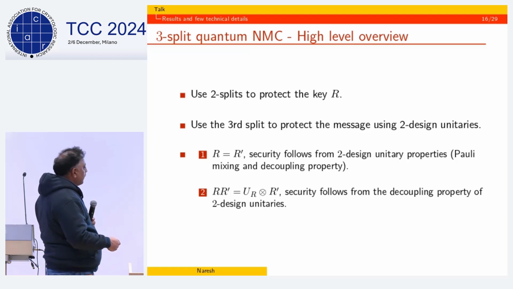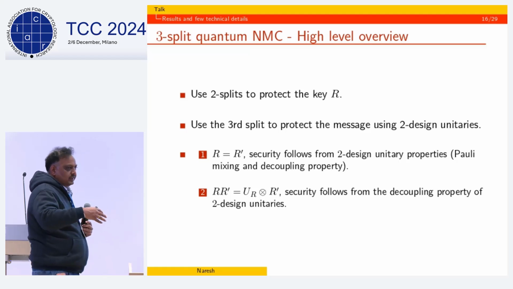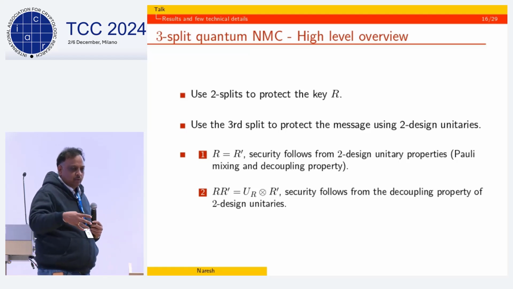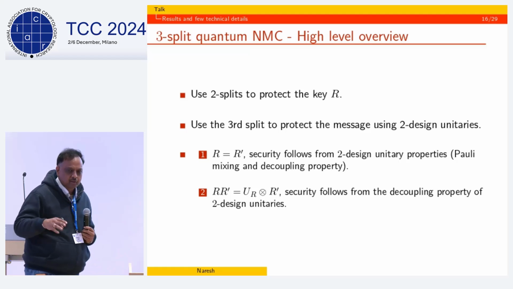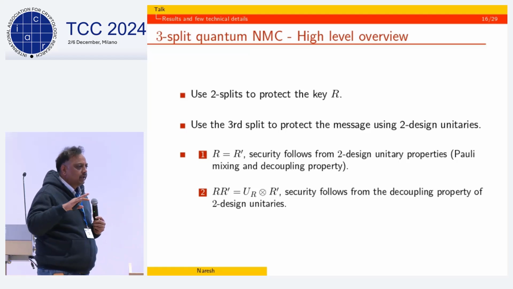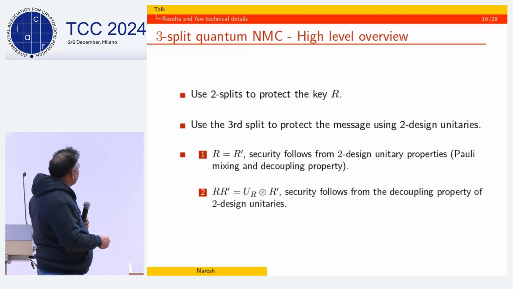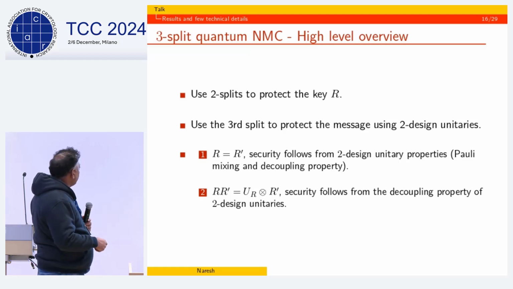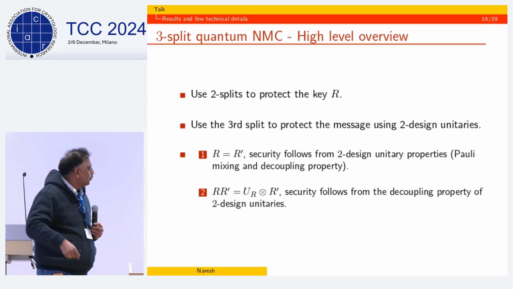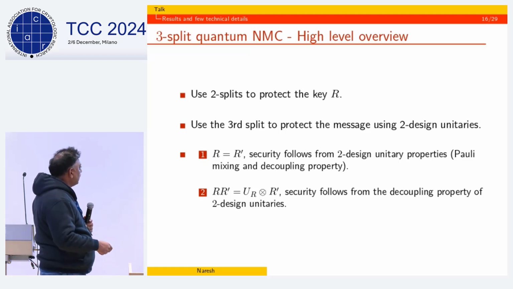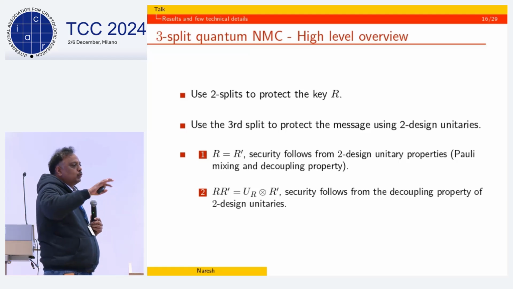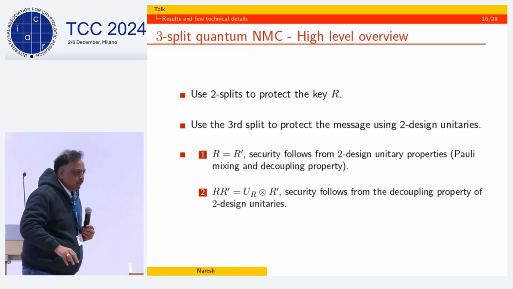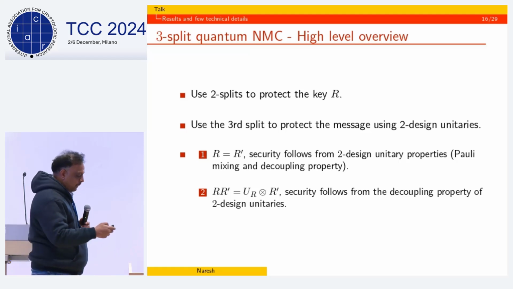When R is equal to R prime, we are able to use these Pauli mixing, Pauli twirl, Clifford twirl, Clifford randomization properties to appropriately decouple the message and argue the security of the quantum message in this case. And similarly, when R is uniform and independent of R prime, we again use those similar properties to argue. Basically, we are able to use these Cliffords to completely decouple the message out from the rest of the stuff, okay, in this case. Okay.